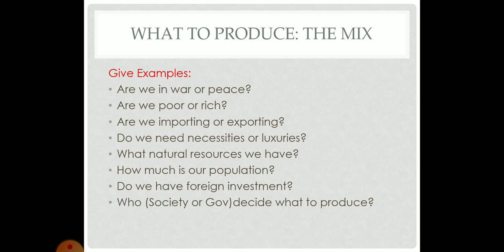Are we poor or rich? Are we importing or exporting? Do we need necessities or luxuries? What natural resources do we already have? How much is our population? Of course, we have overpopulation here in Egypt. Do we have foreign investment? Who, society or government, decides what to produce?